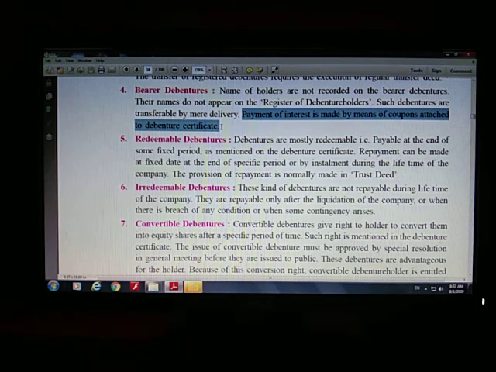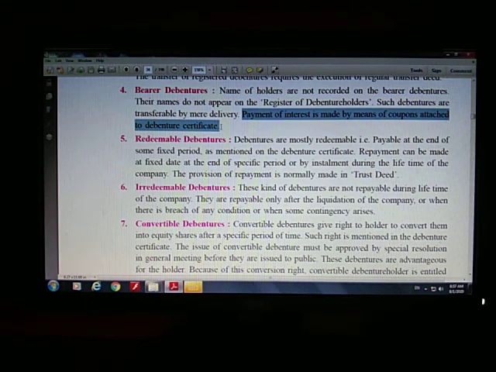So if you have bearer debentures of our joint stock company, please tear off that particular coupon and deposit the coupon with the company's bankers, and you will get the amount of interest deposited in your bank account. In case of registered debentures, interest is paid through an interest warrant, and in case of bearer debentures, interest is paid through interest coupons.